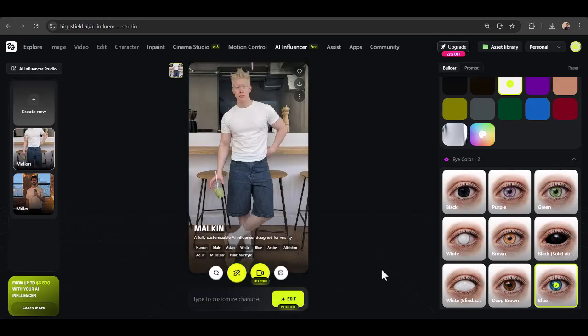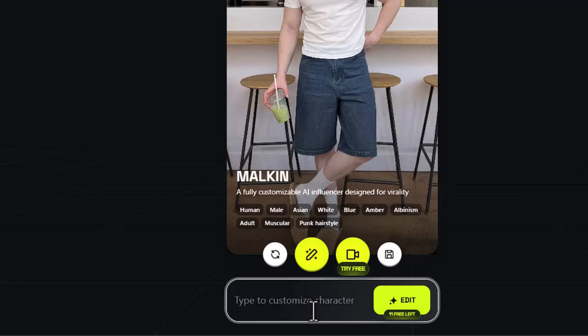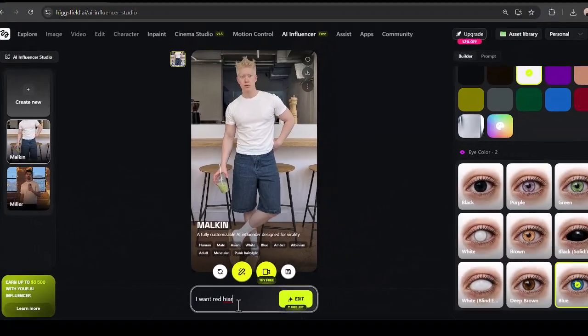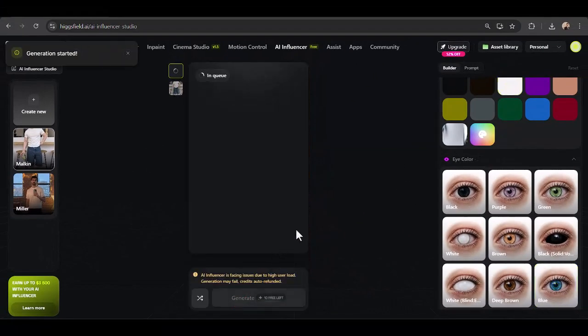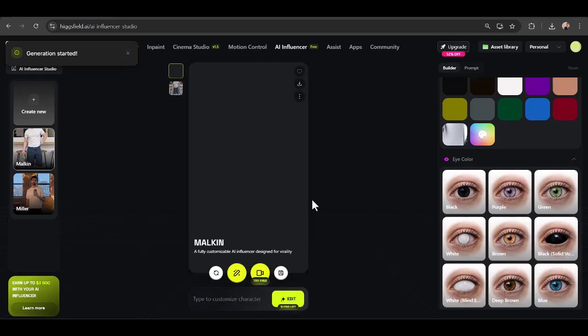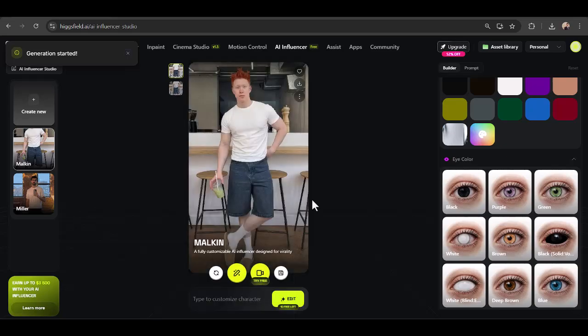All right, and here we go. The result looks amazing. It's really impressive. What's even better is that I can edit the image using text instructions. For example, if I want red hair, I can simply type, "I want red hair." Let's wait a bit. You can type anything you want to change, whether it's the character's look or details, to create a truly unique personality. This gives you unlimited freedom to experiment and design a character that stands out and feels original. And as you can see, it did exactly what I asked for. That's really powerful and super easy to use.